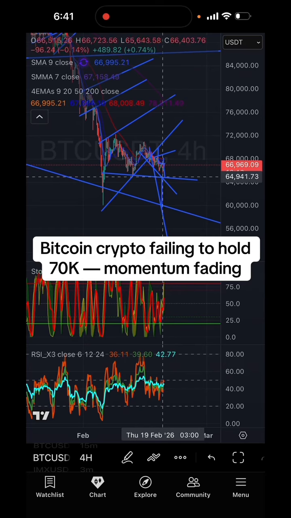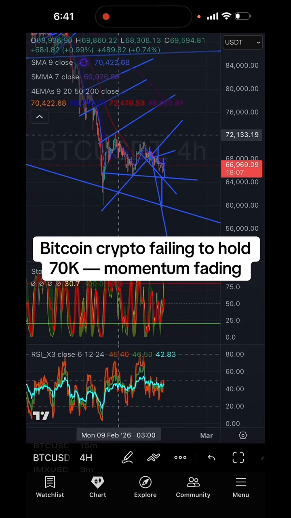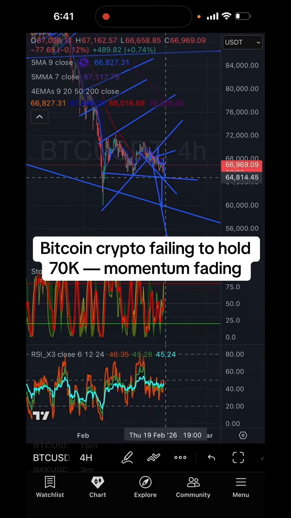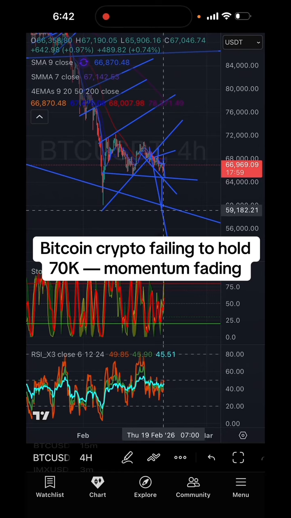If we come down to this level and we hit the 64,909, and bleed this level to the downside, we are actually breaking an M pattern here. Here's one hump of the M. Here's the second hump of the M right here. This target actually goes below this next support at 59,182.